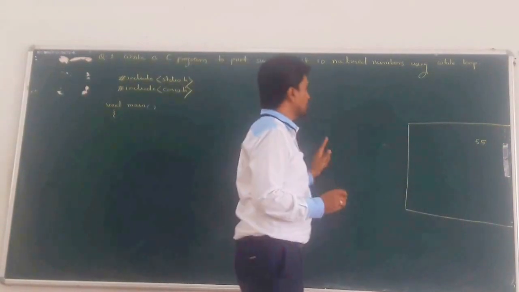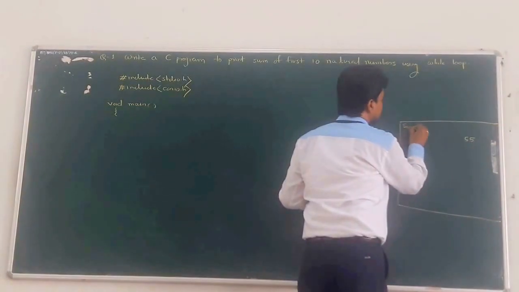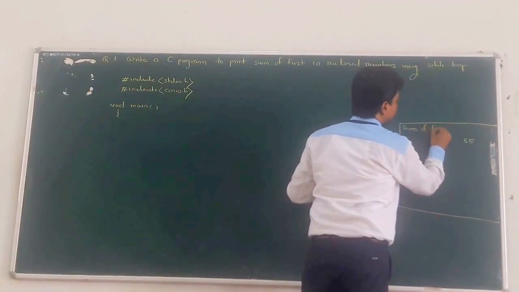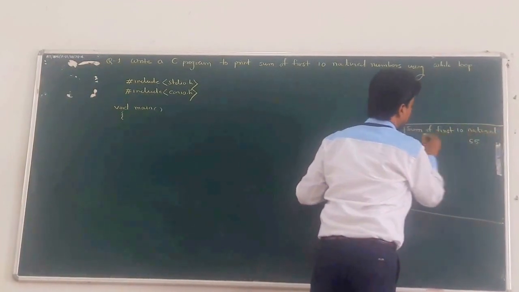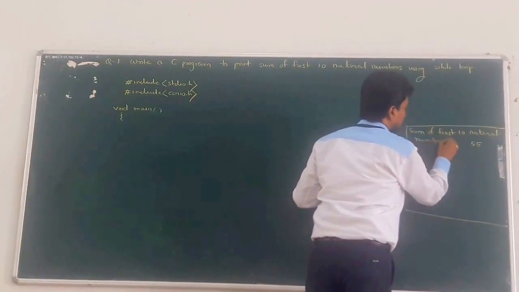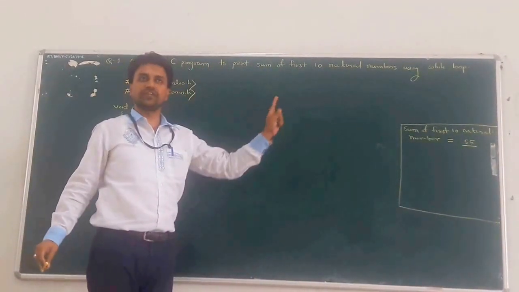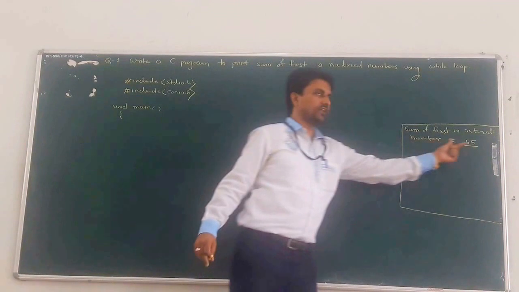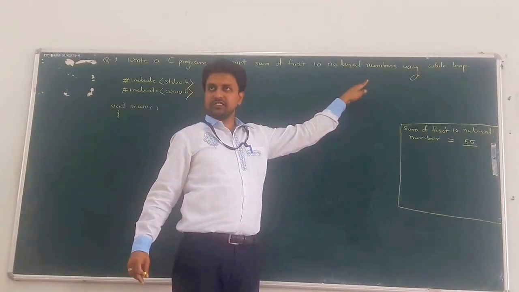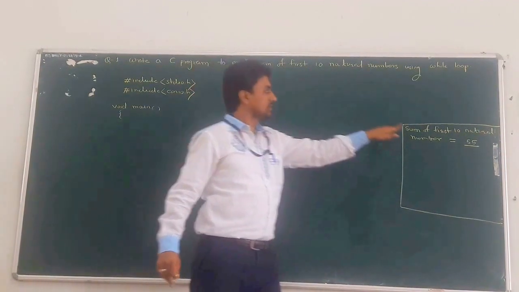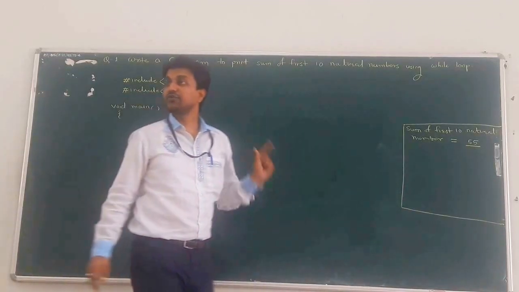Before that, what is the output? The output on the console is just the message, sum of first 10 natural numbers is equal to, and what is the sum? We know that the sum is equal to 55. So the answer is 55. If the user wants the first 20 natural numbers, then as per that the result must be displayed here. Okay, first 10, or 20 natural numbers.